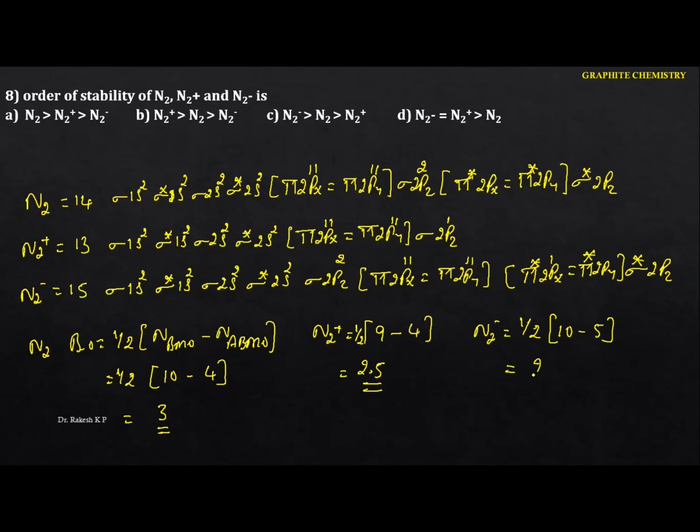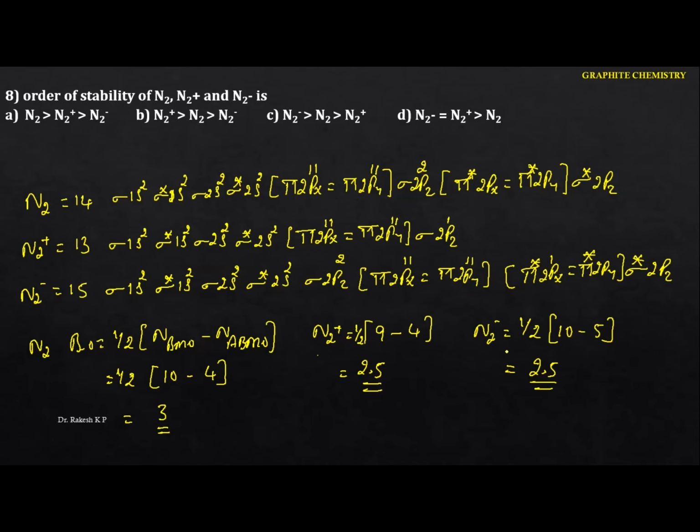See this one here. In the second and the third, we are having the same bond order. So already I told that the bond order is directly proportional to the bond strength here. But if you are having the same bond order, remember one thing, then you have to go for the anti-bonding. If there is a presence of the anti-bonding molecular orbital, the stability will be less. Just go to this one. In N2 plus, we don't have the number of anti-bonding molecular orbitals, so only what you are having the 1 and 2.